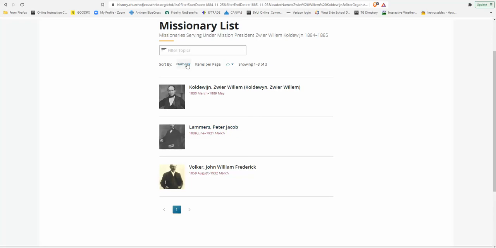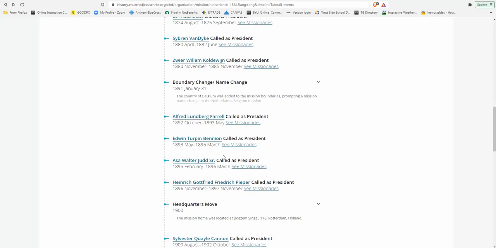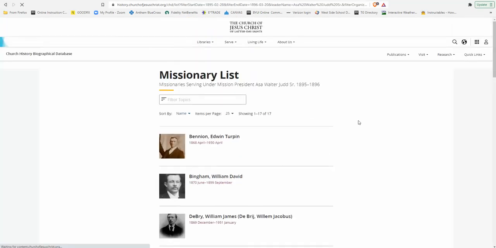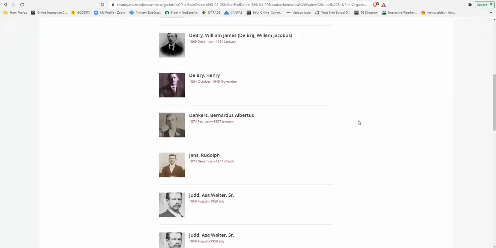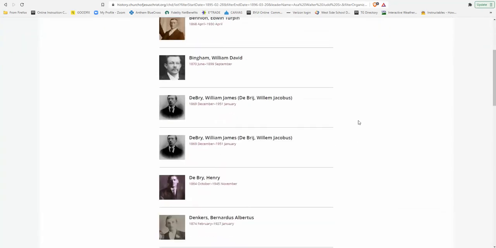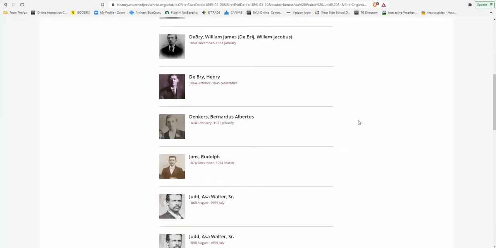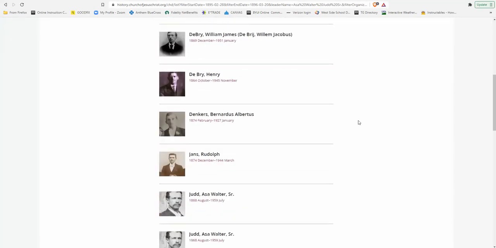We can go back here, by the way, and sort by different dates, maybe a little bit later, and you start to see it really increase. Say in 1895 to 96, the number of missionaries has gone up pretty significantly. It's also pretty interesting to see where these missionaries came from. You still see so many of them who came from Ogden, especially Dutch immigrant families who would come to Ogden, and then either the first generation immigrants or their children went back as missionaries.